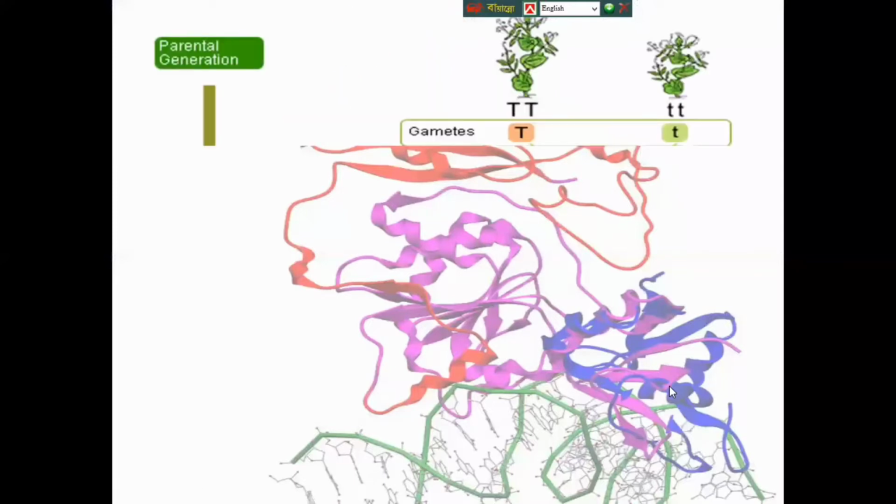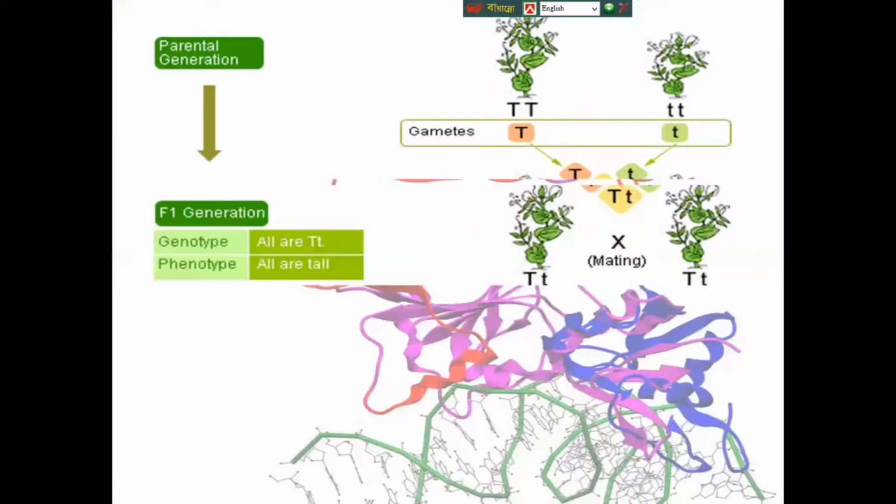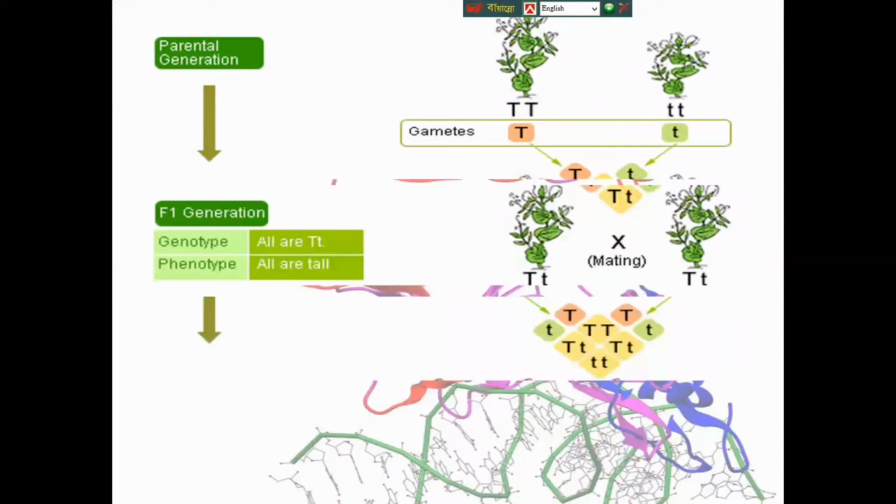Okay, it's another example of monohybrid cross. It is a cross between two plants. One is tall and another is dwarf. Tall is the homozygous condition, capital T gene, and dwarf is small t. So we get one type of gamete, that's capital T, and small t.